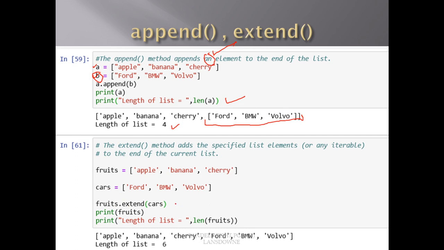You can see the word extend. Extend means I am just extending the elements in the list. So the elements of cars will get extended to this fruits list. As you can guess, the number of elements will become 6, because 3 were there earlier and then 3 more elements got extended. So the length will be 6. You can see this in the output: the length of the list fruits is 6.